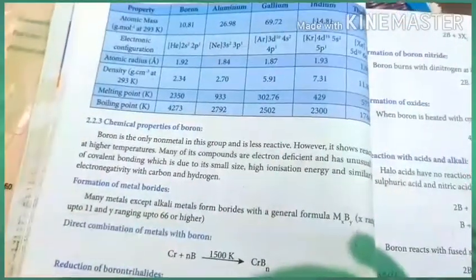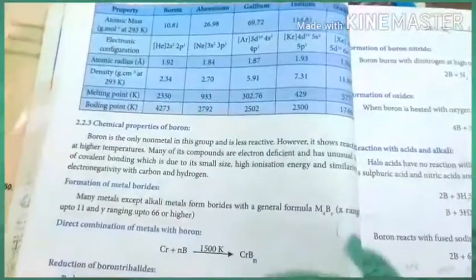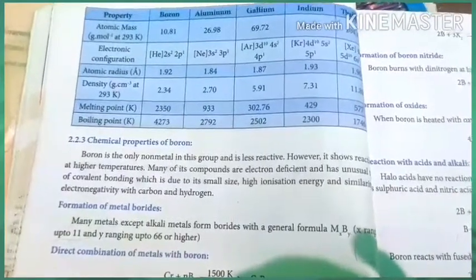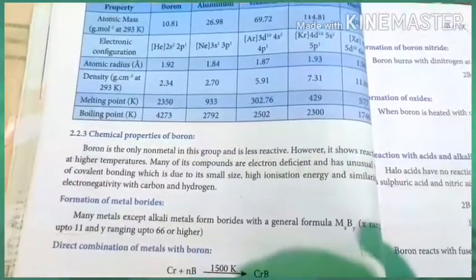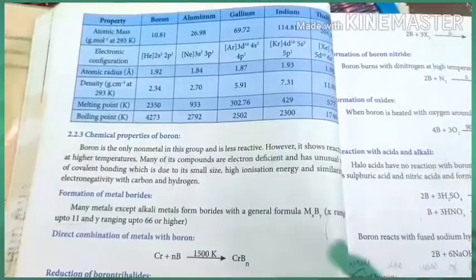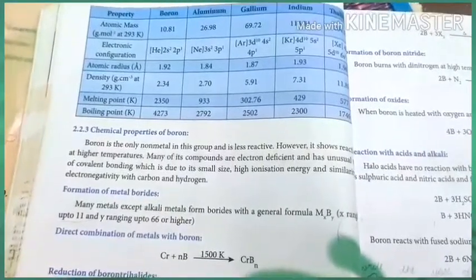This is very important: chemical properties of boron. So boron is the only non-metal in this group, as I discussed earlier about its anomalous nature. So it shows reactivity at high temperature. Many of its compounds are electron deficient and have unusual covalent bonding because of its small size and high ionization enthalpy.